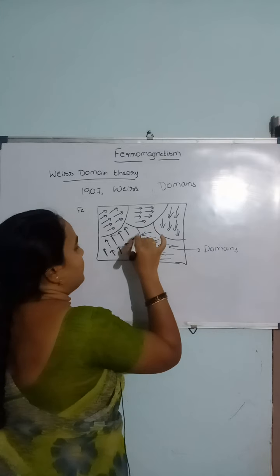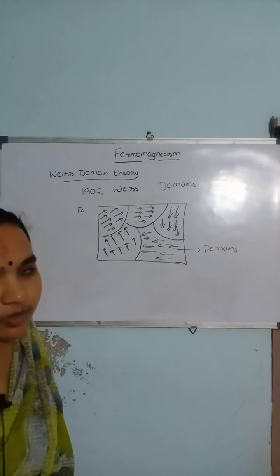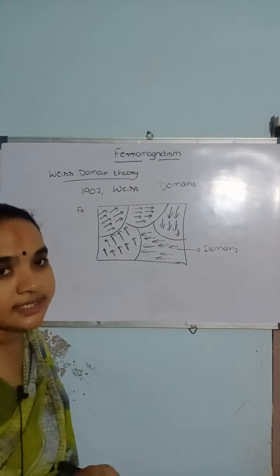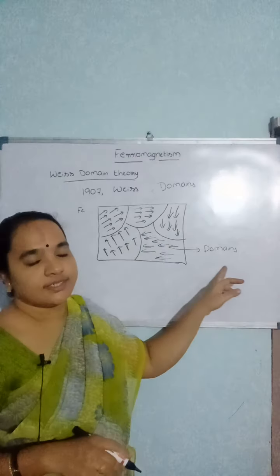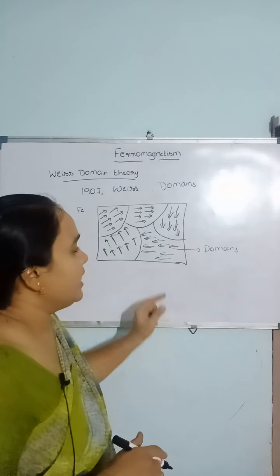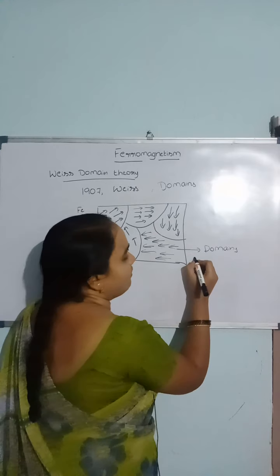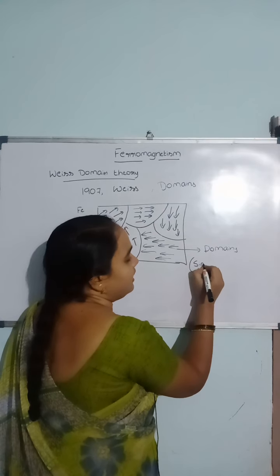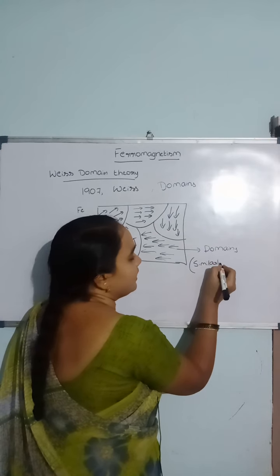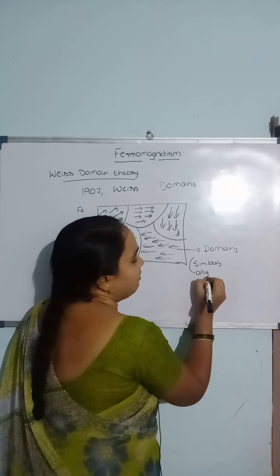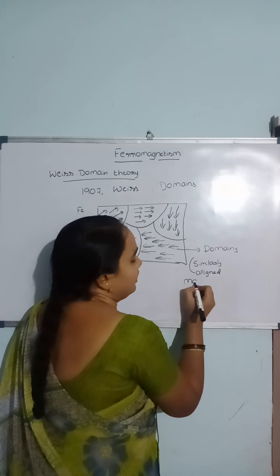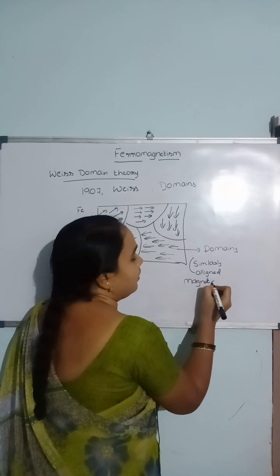What Weiss proposed is that every ferromagnetic material is subdivided into small regions called domains. Each domain has similarly aligned magnetic dipole moments of electrons.